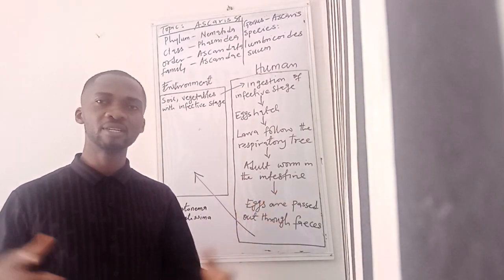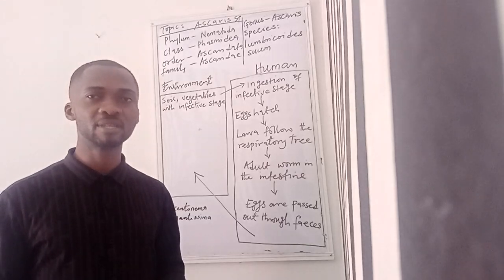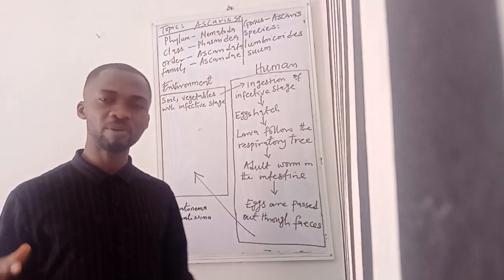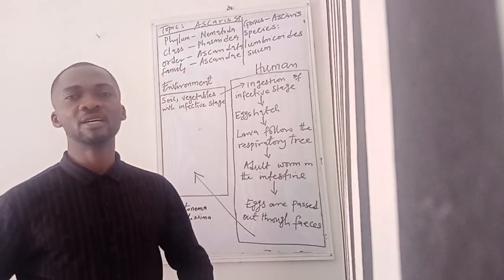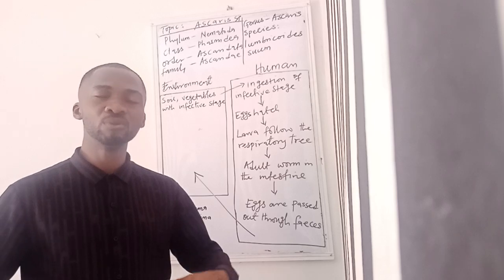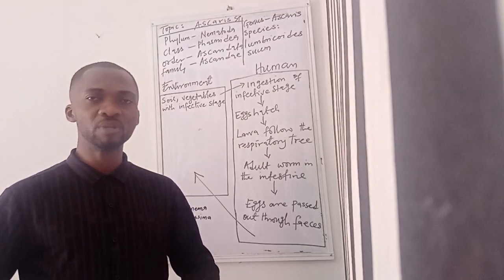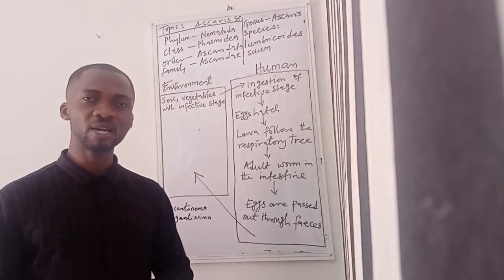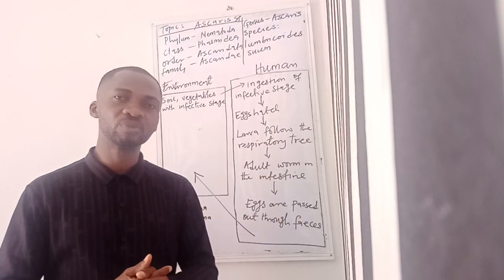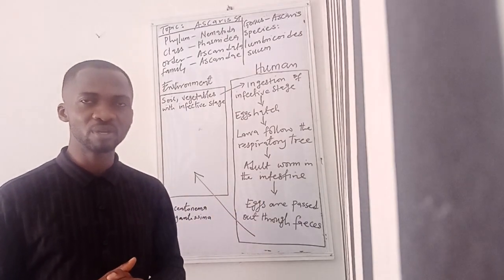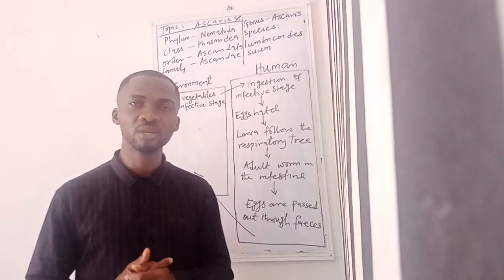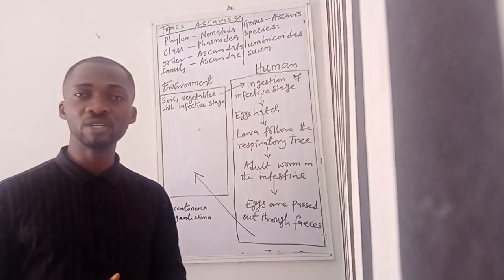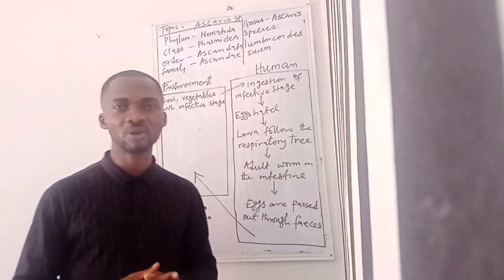That means they can even perforate the intestine. Once the intestine is perforated, food or water will be leaking out into the visceral parts of the body, and this can result in a very dangerous condition. So that is the pathology of Ascaris lumbricoides.